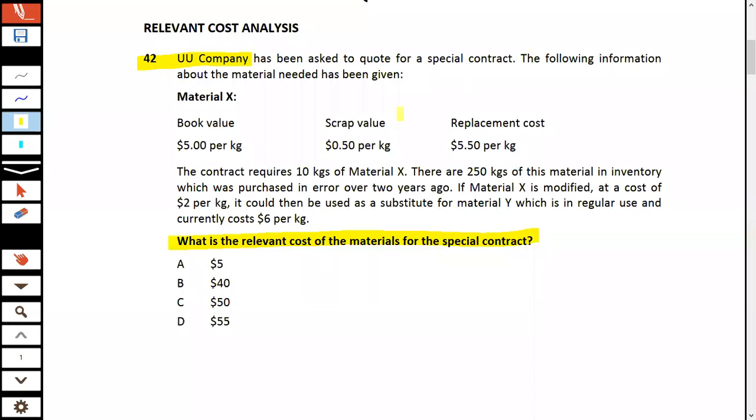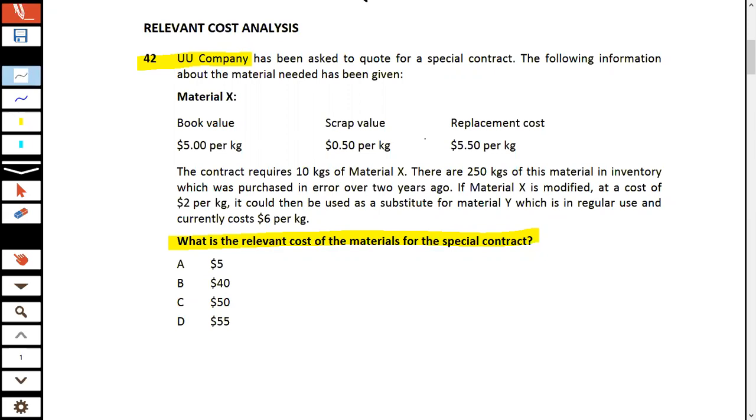If I talk about this question, the name of which is UU company, try to have a discussion and an understanding. It says UU company has been asked to quote for a special contract. The following information about the material has been given.